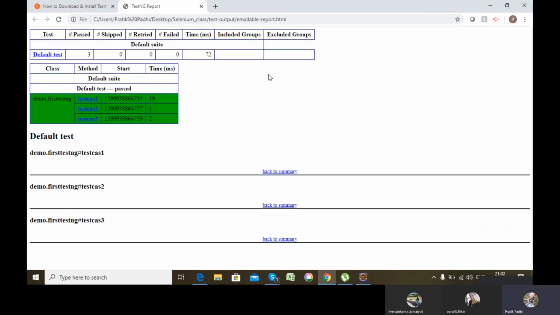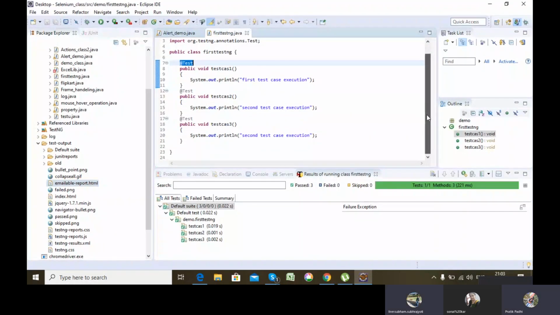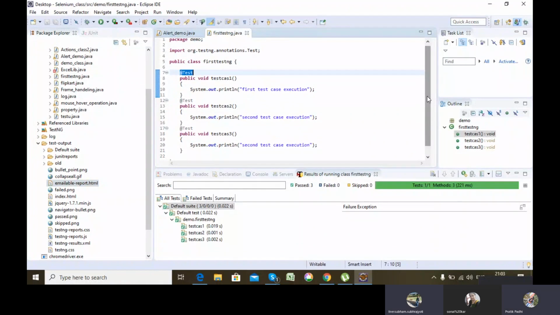See, it also provided me a report with all the details, like this was the class, these are the test cases present inside the class, these all passed, and everything. How much time it took to execute. A detailed report it provided me. Got my point? Yes, sir.